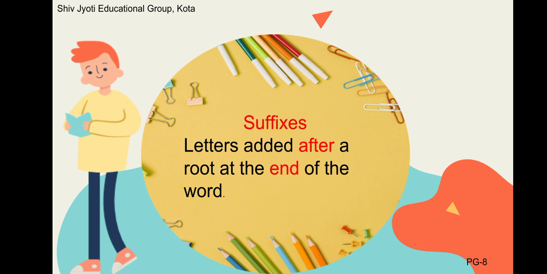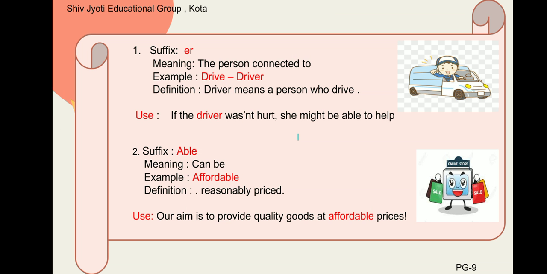Next, we will learn about suffix. Letters added after the root at the end of the word are called as suffix. Let us understand this with the help of few examples. The first suffix is er, meaning the person who is connected to. Example, drive. If we add er suffix in the word drive, it becomes driver. Definition, driver means a person who drives. Use, if the driver wasn't hurt, she might be able to help.